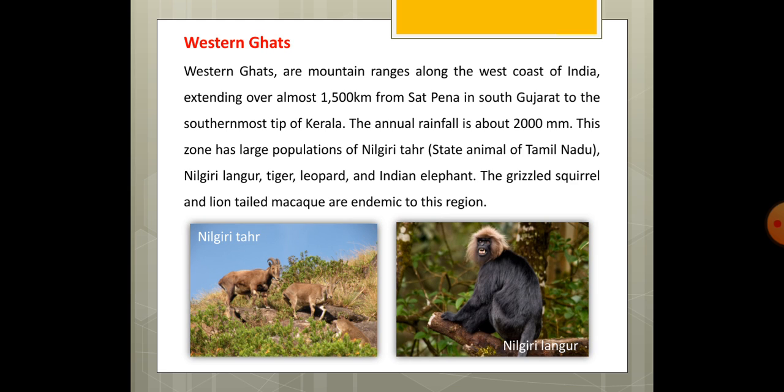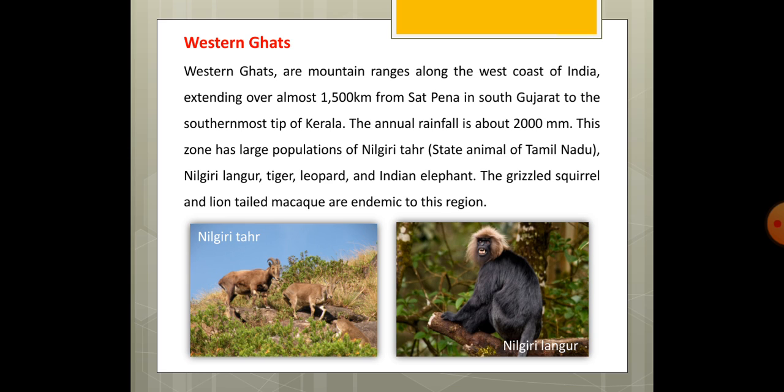Next comes the Western Ghats. Western Ghats are the mountainous range along the west coast of India, extending over almost 1500 kilometers from Satpura in South Gujarat to the southernmost tip of Kerala. The whole of India you can see on the western side. It covers the area from Gujarat to the southernmost tip of Kerala.